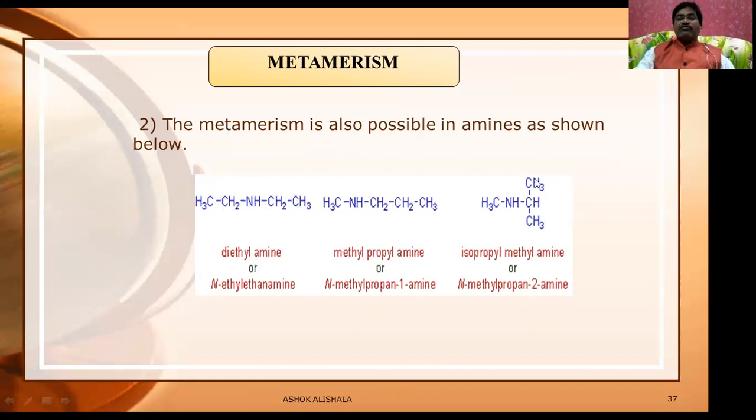Whereas here, one position is isopropyl and another is methyl. That's why diethylamine, methylpropylamine, isopropylmethylamine. In another way, call it N-ethylethanamine, N-methylpropan-1-amine, N-methylpropan-2-amine.